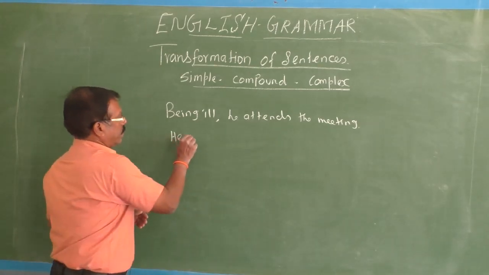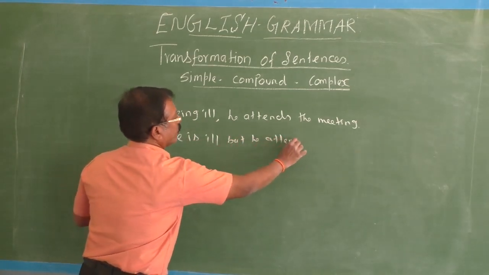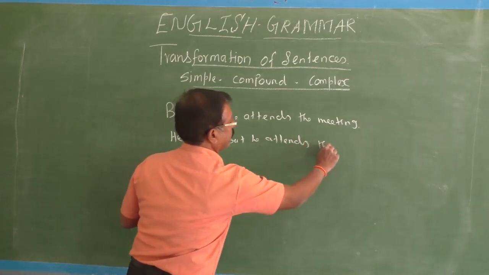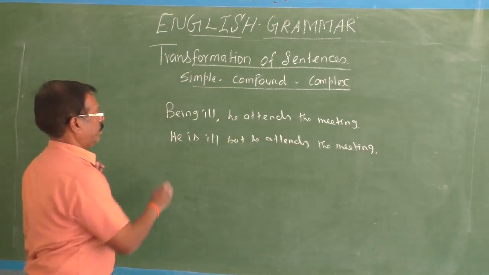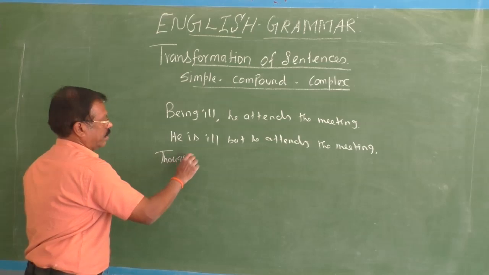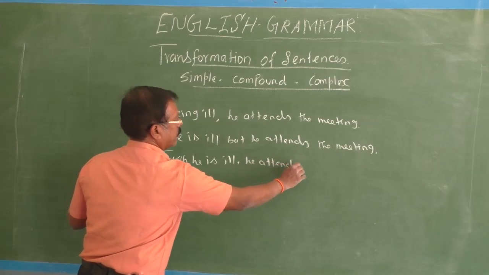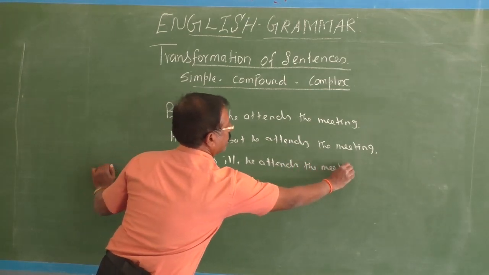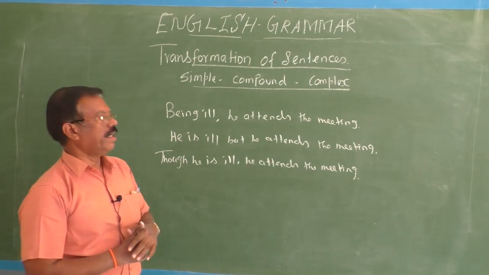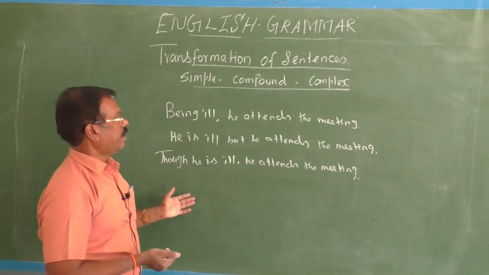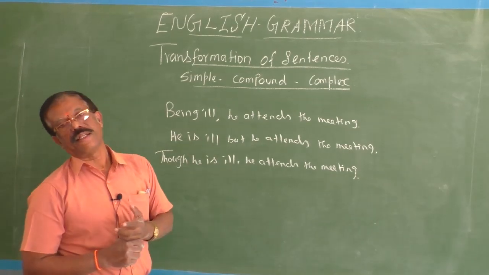So, he is ill, but he attends the meeting. Though he is ill, he attends the meeting. In this way, when ideas are contrasted to each other, you have to select the appropriate coordinating conjunction and the appropriate subordinating conjunction.